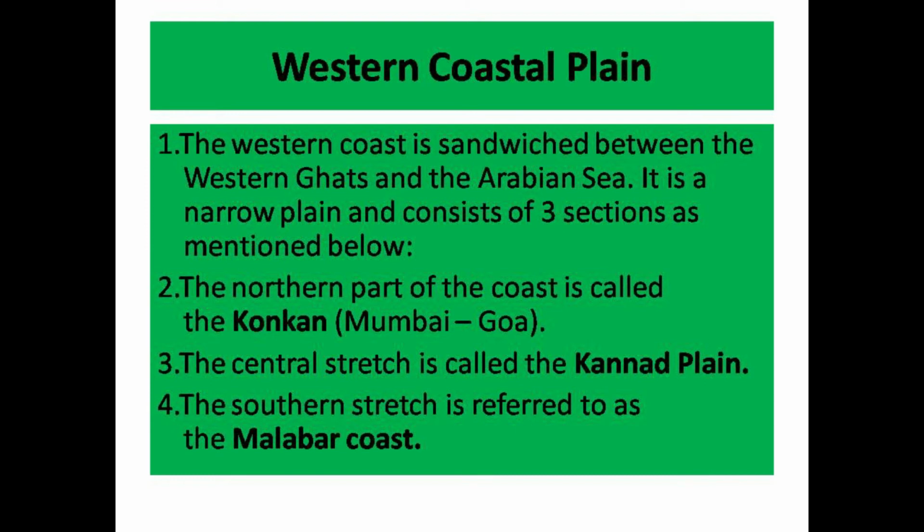Western Coastal Plain. The Western Coastal Plain is sandwiched between the Western Ghats and the Arabian Sea. It is a narrow plain and consists of three sections as mentioned below. The northern part of the coast is called the Konkan, Mumbai and Goa. The central stretch is called the Kannada Plain. The southern stretch is referred to as the Malabar Coast.